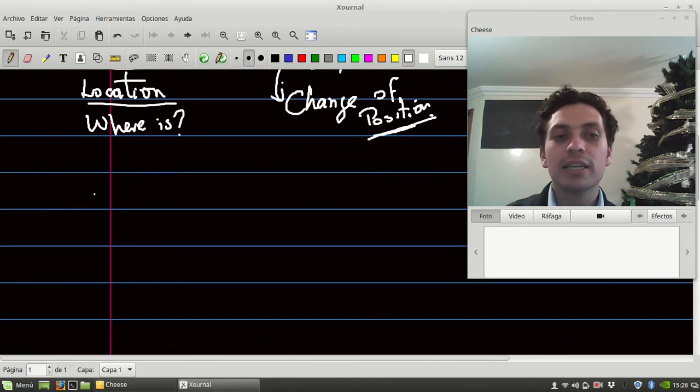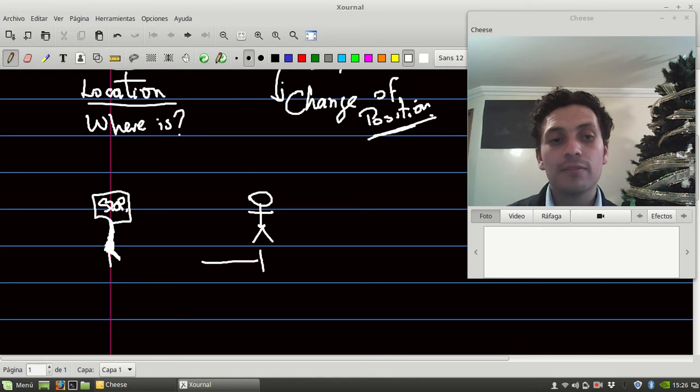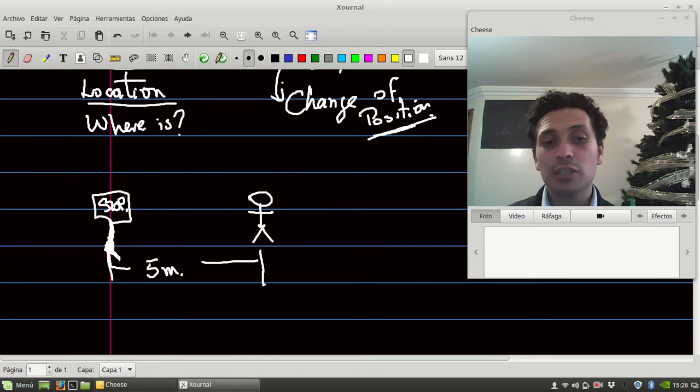So let me show you that with an example. Let's say that here we have a reference, could be a stop sign, and that's going to be our reference. And there's a guy here that is 5 meters from the stop sign. So his position is 5 meters to the right of the stop sign. Notice that position is going to have a direction, because I can say that he is 5 meters to the other side, so to the left. So I have to tell what is the direction of the position.